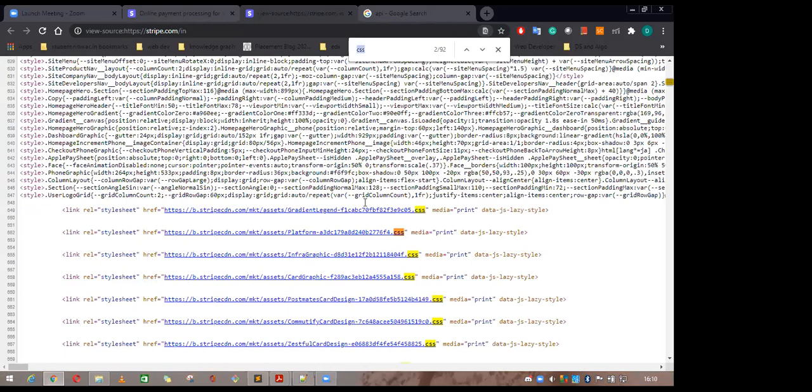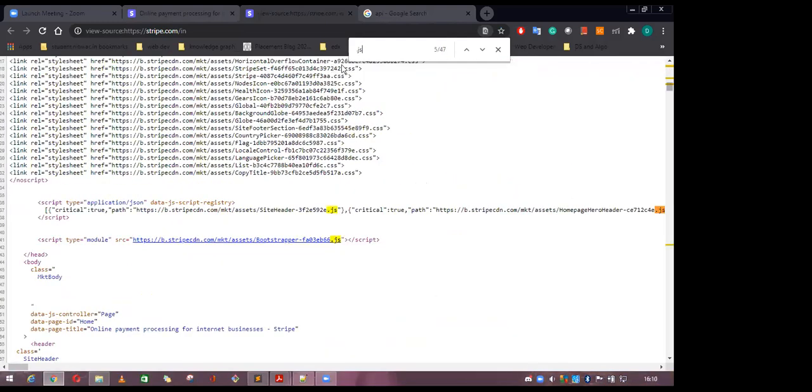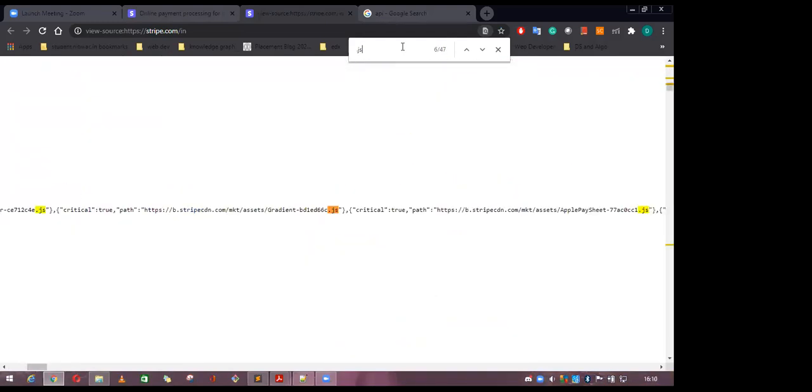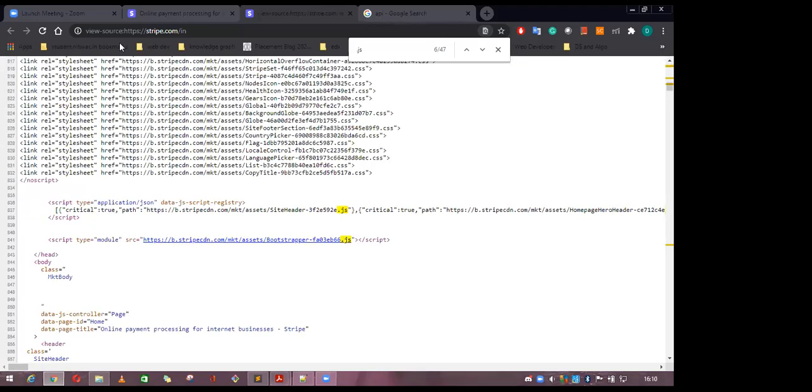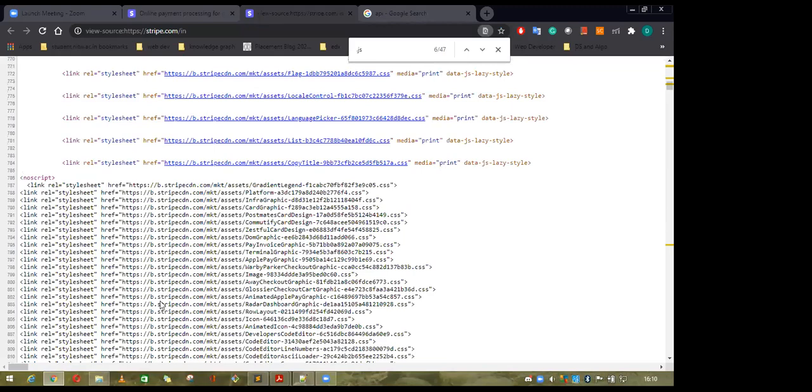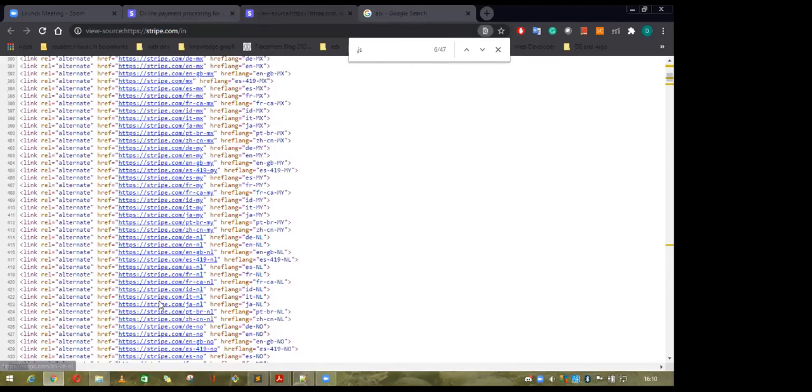Some .js files would be there at the bottom. At the bottom, you can see there is some JavaScript file. So the system understands these types of languages. You can't directly print photos and everything. So for that, you have to know what CSS, JavaScript, and HTML are, as used in web development.